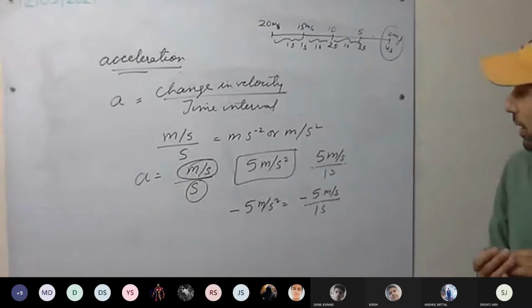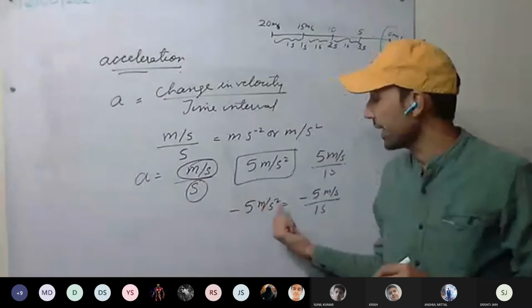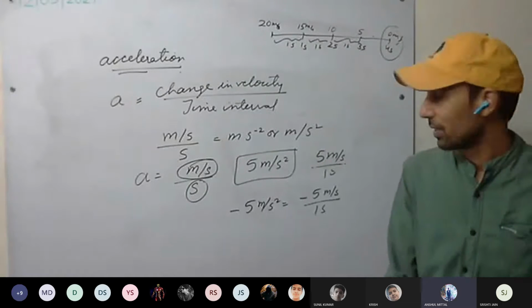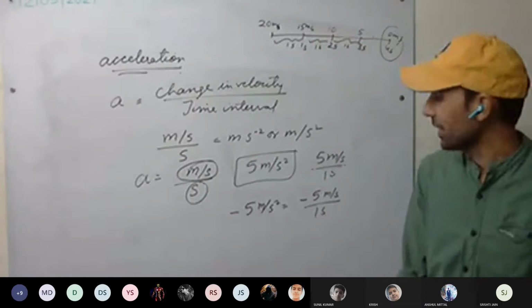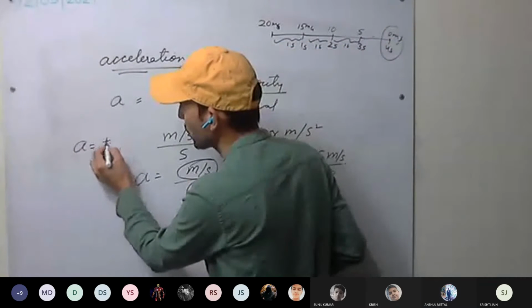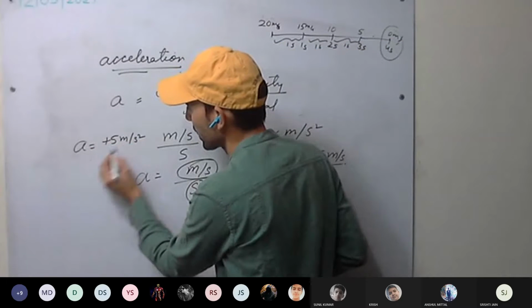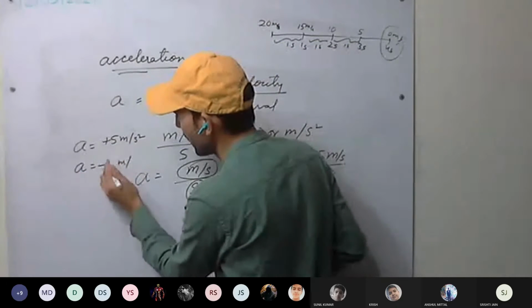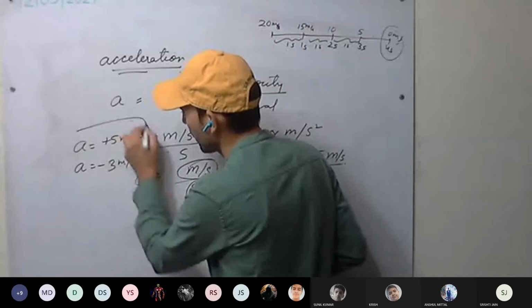Yes or no? So what do the plus and minus signs in acceleration tell? Acceleration and retardation. See here, is it telling increase or decrease? Acceleration equal to plus 5 meter per second square. Acceleration equal to minus 3 meter per second square.